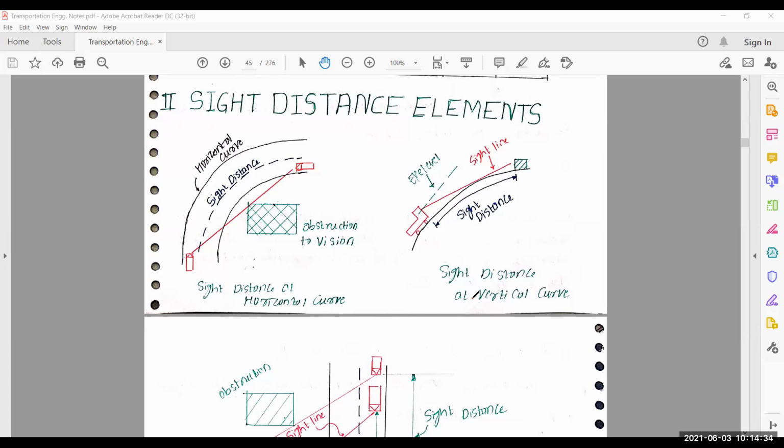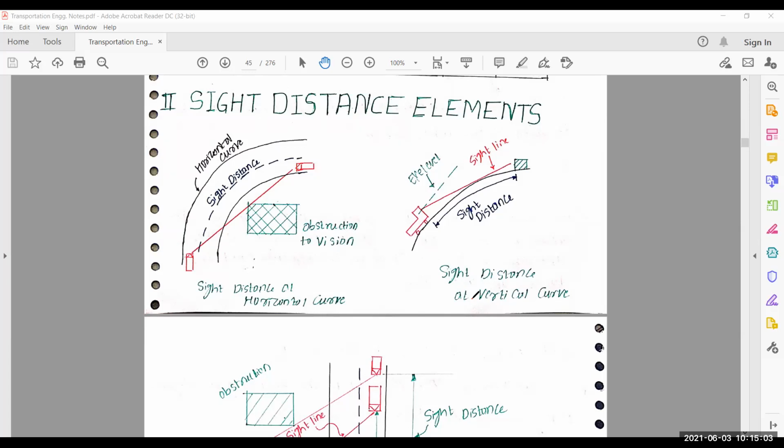Next is light reflecting characteristic: which pavement surface has which type of light reflecting characteristic, which pavement will glare during sunlight in daytime, and which pavement surface will glare during night time by vehicle headlights. I also discussed these things.